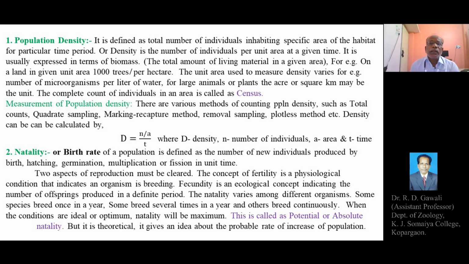So these are some of the notations which are considered while measuring or calculating the population density.